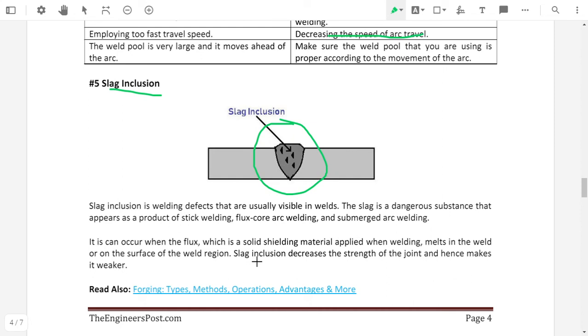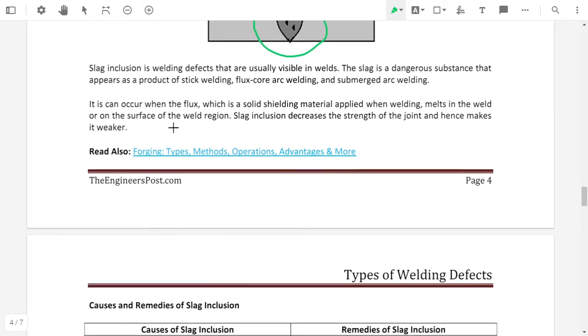What is slag inclusion? It is an inclusion defect and it will be visible in a weld. Slag inclusion means that if any metal or other parts, other than the base material or the filler material, are induced in the weld zone, then it is called slag inclusion. The entry of foreign material inside the weld zone, other than the base material and the filler material, is called slag inclusion.